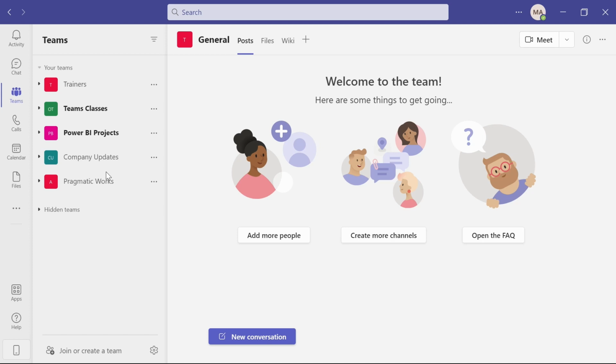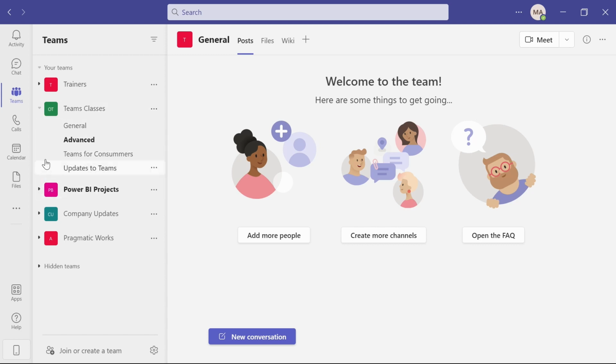The goal with teams and channels is to always create fewer teams with more channels, because you don't want to be creating teams left and right and have every person need to be in 30 different teams. More likely, you will be able to create fewer teams with more channels inside of those teams.